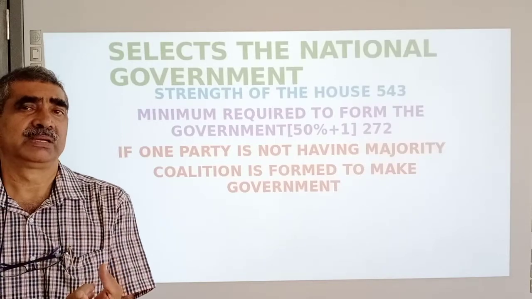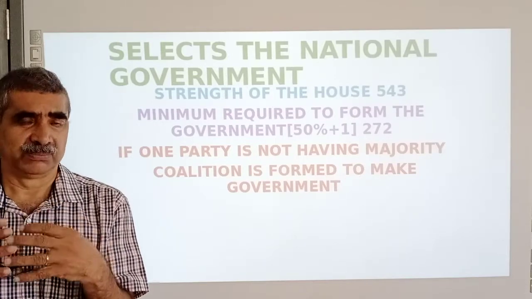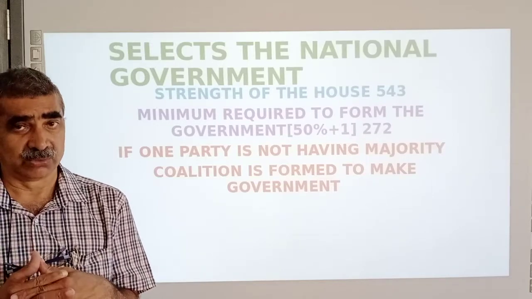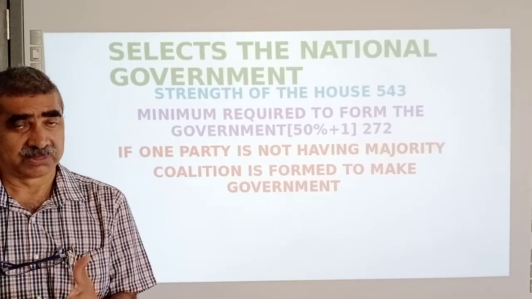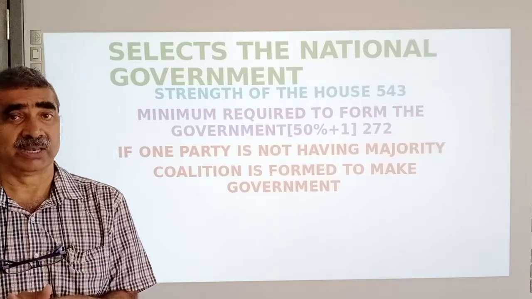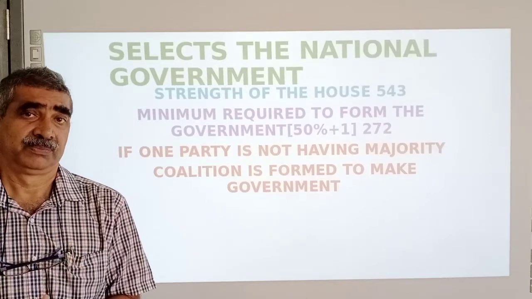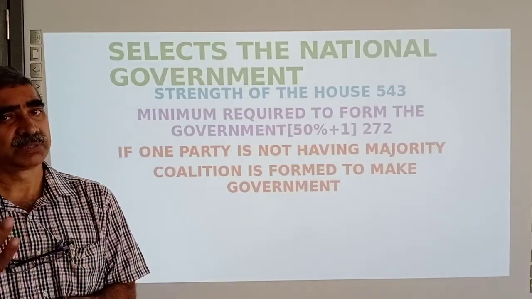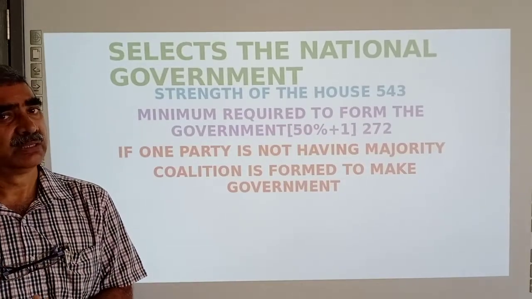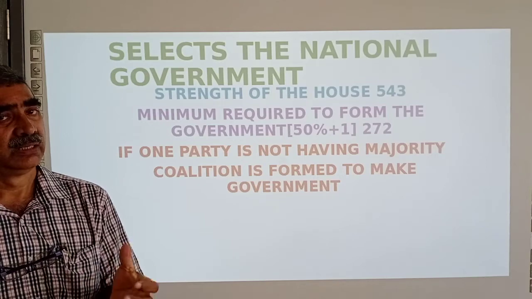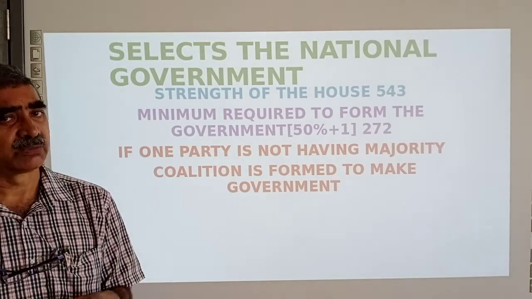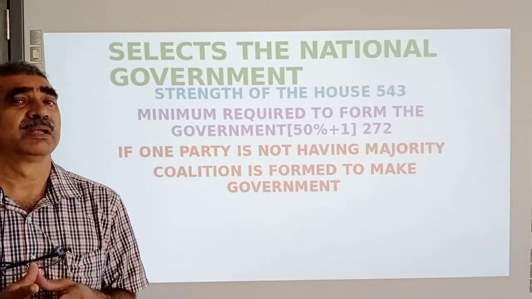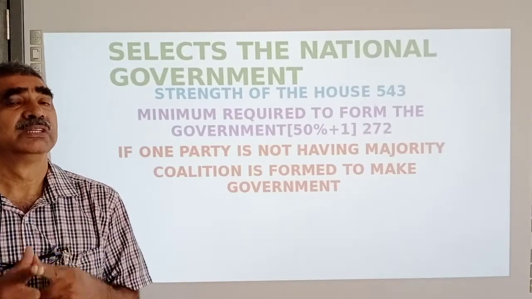All were coalition governments after 1991 under Narasimha Rao. Then the previous Prime Minister Manmohan Singh was a finance minister. At that time, we had the last single party rule. Then the present government, in the 2014 election as well as the 2019 election, both times a single party was able to get a majority.